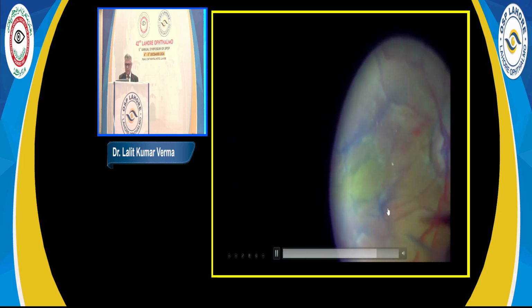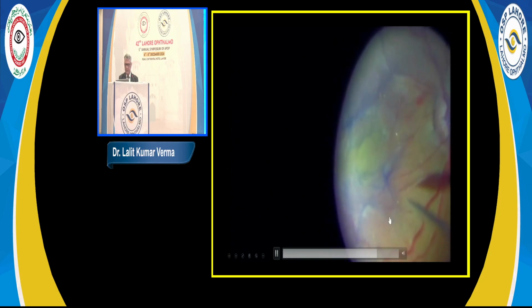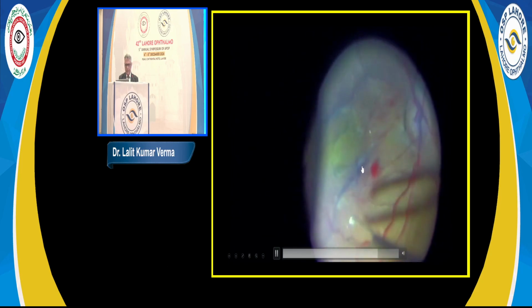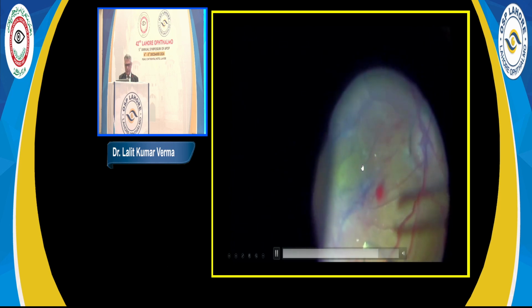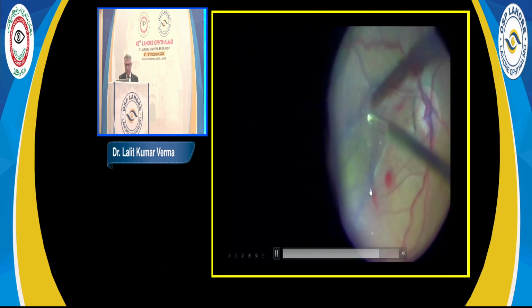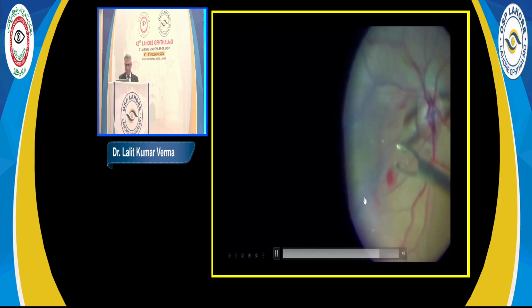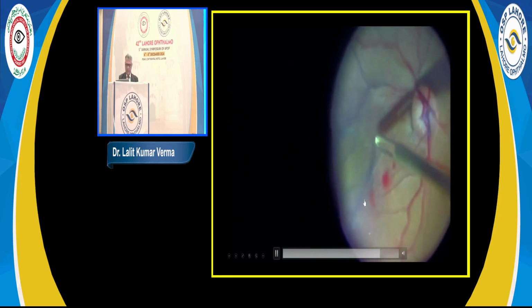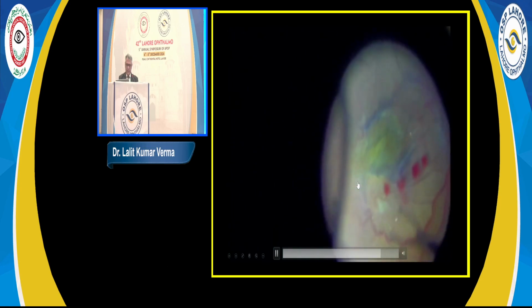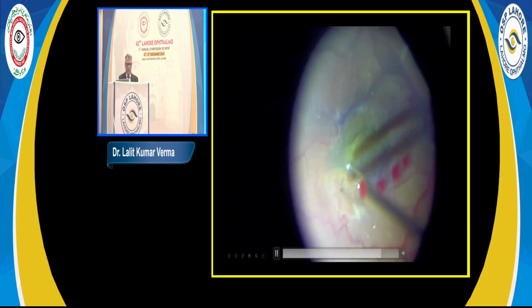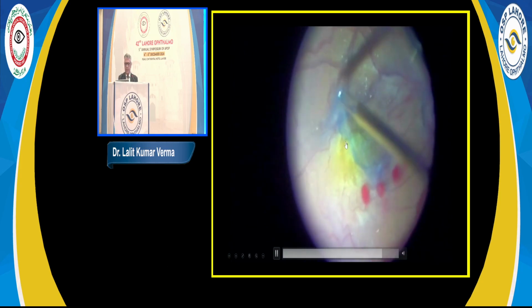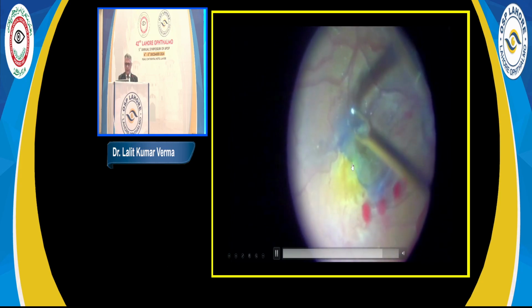And once this edge is identified, take hold with forceps. And once I was pulling, what I found different in this patient was the amount of pull either was more or this adherence was more. Because once we are taking this membrane, you see this whitish discoloration of the underlying retina. So that is the moment you should stop. Because if you pull too much, you see this, we are pulling, but see the underlying retina.